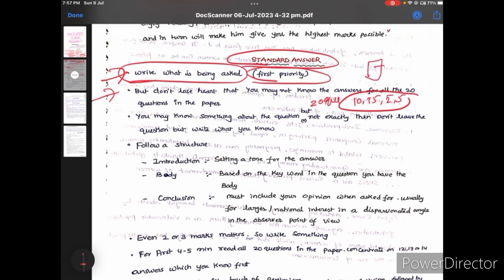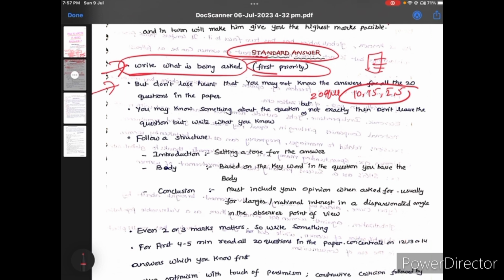Write those questions, and after that, if you have a doubt about some questions and you're not confident about them, try to write those also. Try to attempt the question. Even if you know one or two points, in the final exam you will get at least 2 marks or 1 mark. It's very important, it's going to decide your final rank. So don't leave a question directly. At least try to recall. If you know even one or two words, try to write about that. Maybe if you get those 2 marks, your name may be in the final list. Okay, think positive and give your views.